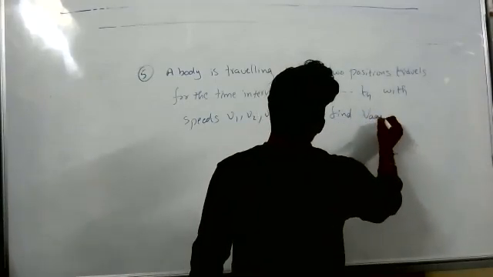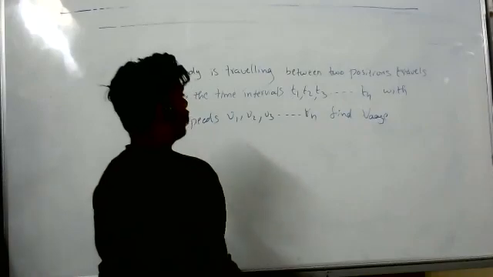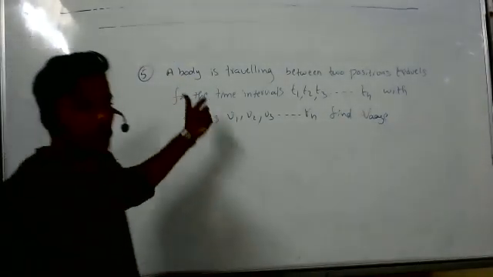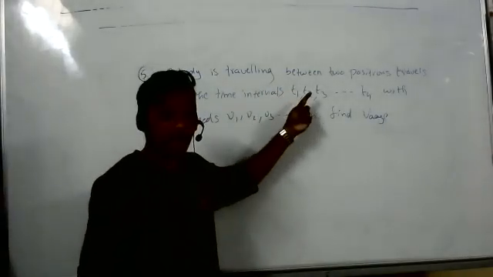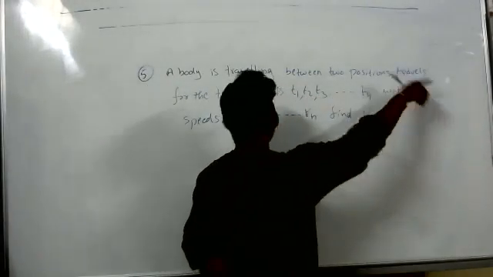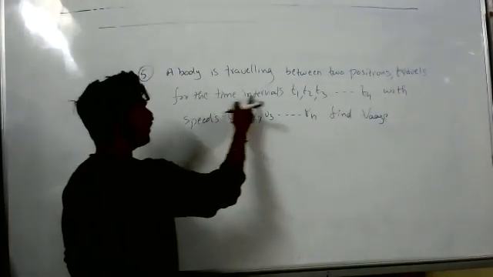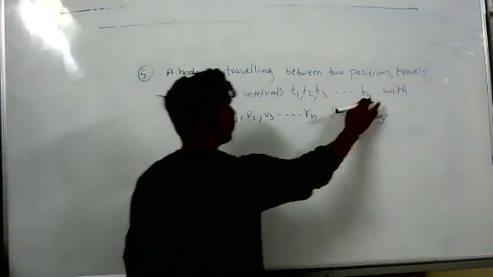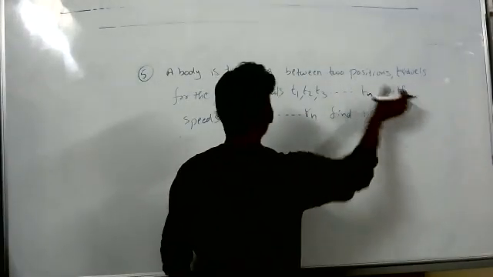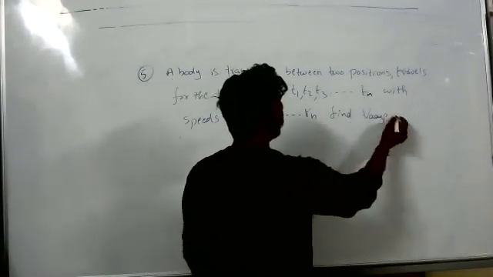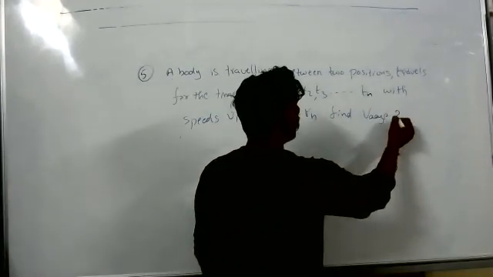What have you written after positions in the first line? Travels. A body is traveling between two positions. Okay, between two positions it is traveling, travels for the time intervals t1, t2, t3, and so on, tn, with the speeds v1, v2, v3, and so on, vn. Find V average, means speed average.